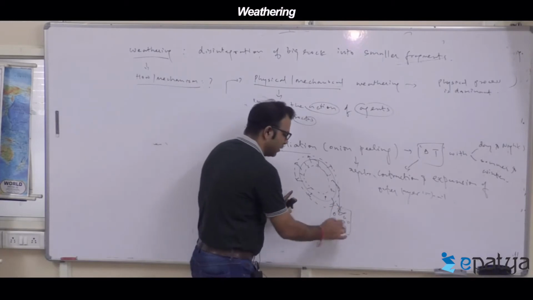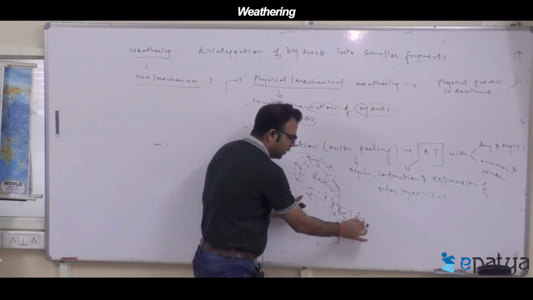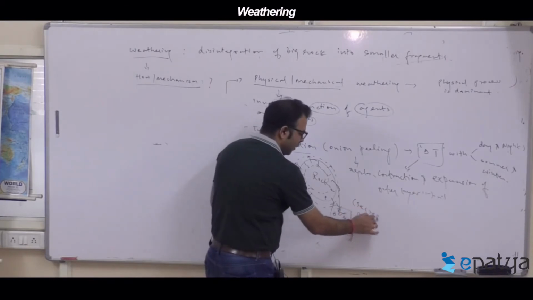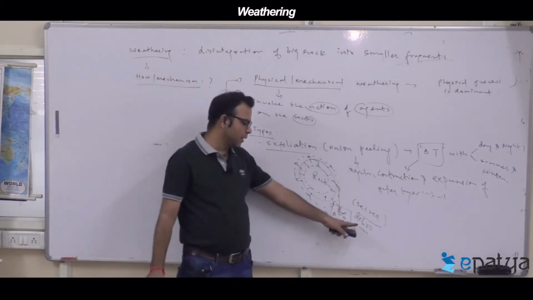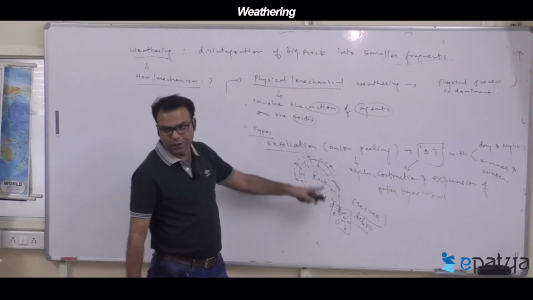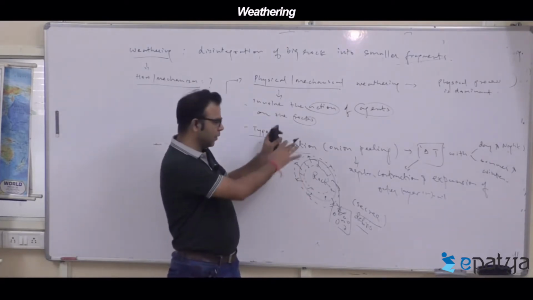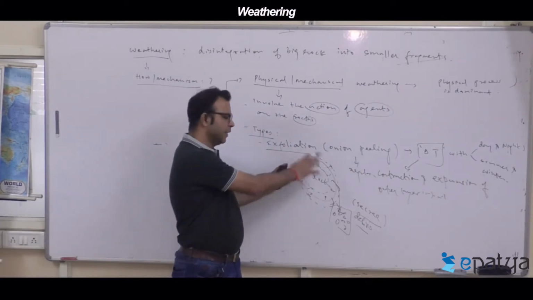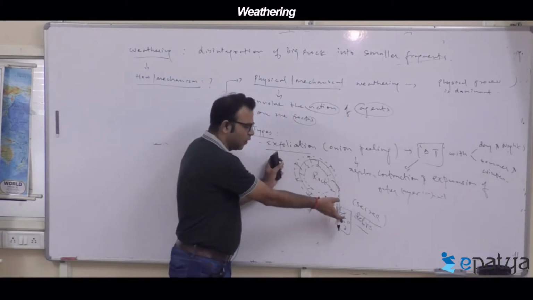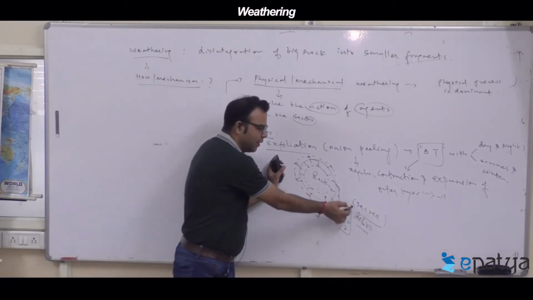The rock debris collects at the bottom of the rock and does not move anywhere. This is called scree. Scree is nothing but rock debris collected at the foot of the big rock, formed due to weathering. Got this terminology cleared? When a big rock undergoes exfoliation or any kind of weathering, the material is broken down and falls, collecting at the foothills of the big rock. That is called scree.